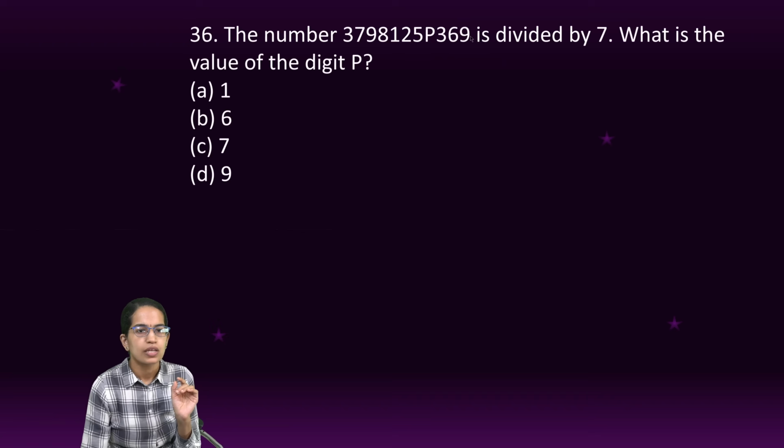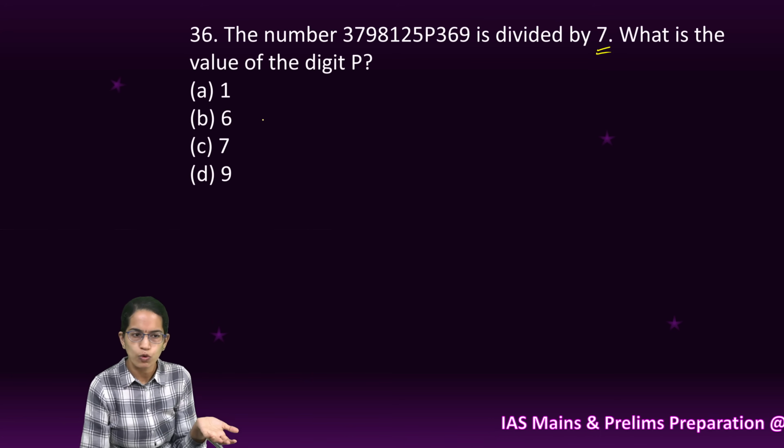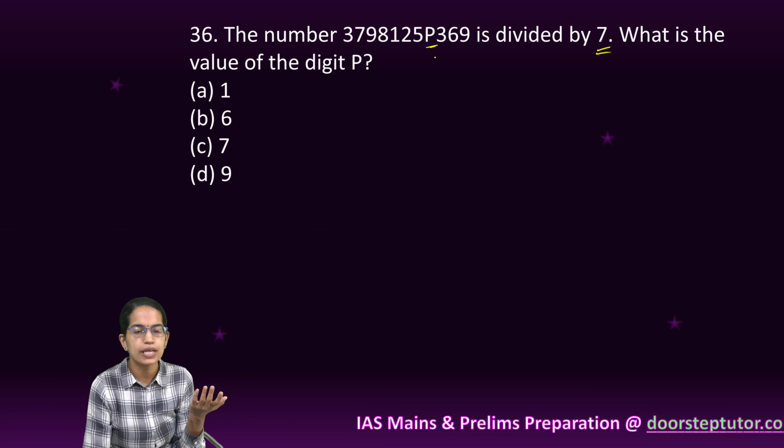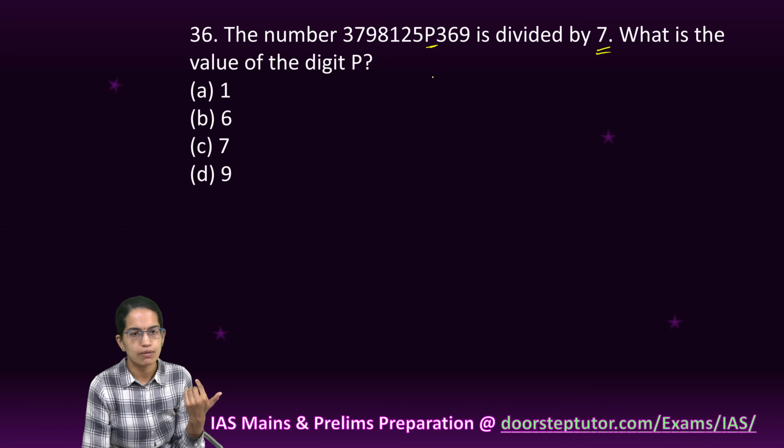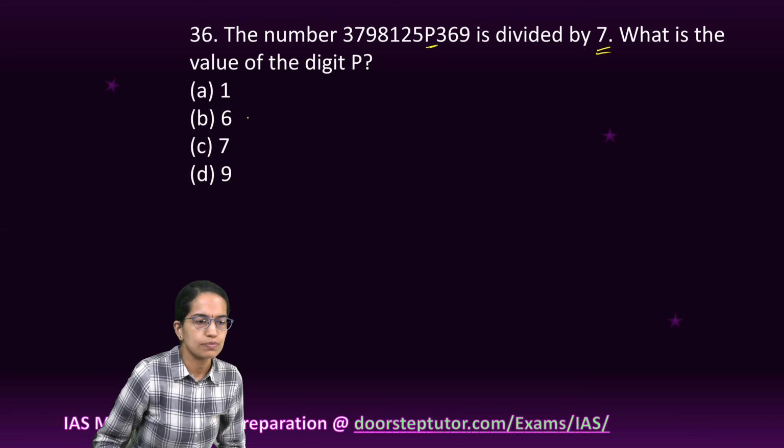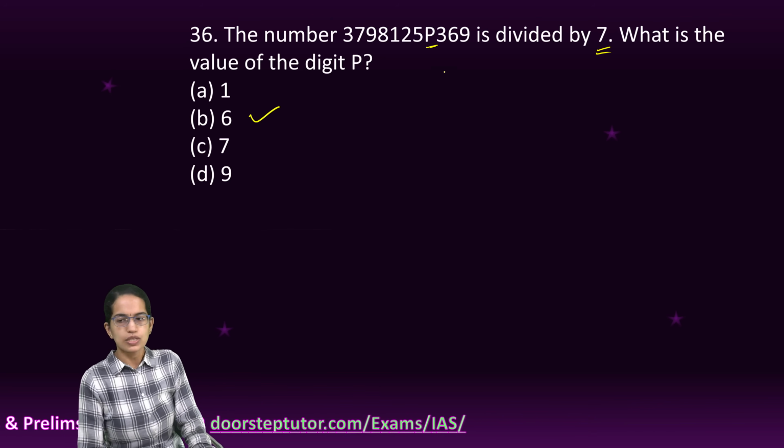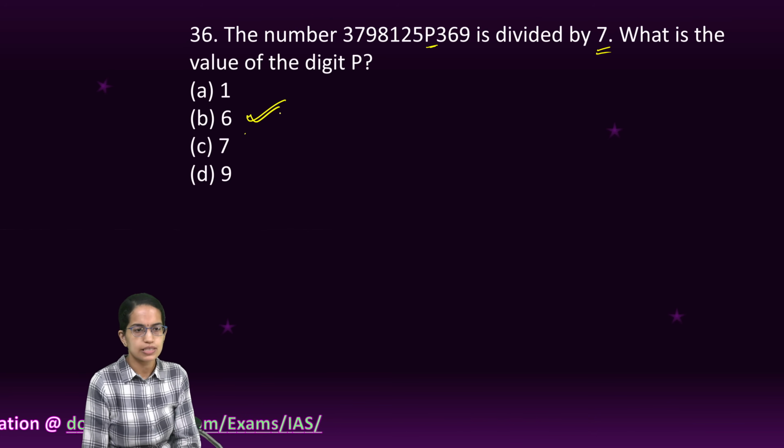Okay, now this is a number which has to be divided by 7. Now you can simply, just 4 options are there. The best way is to simply substitute p by the various numbers and get to the answer. So I substituted 6 and this number becomes completely divisible. So 6 is the right option.